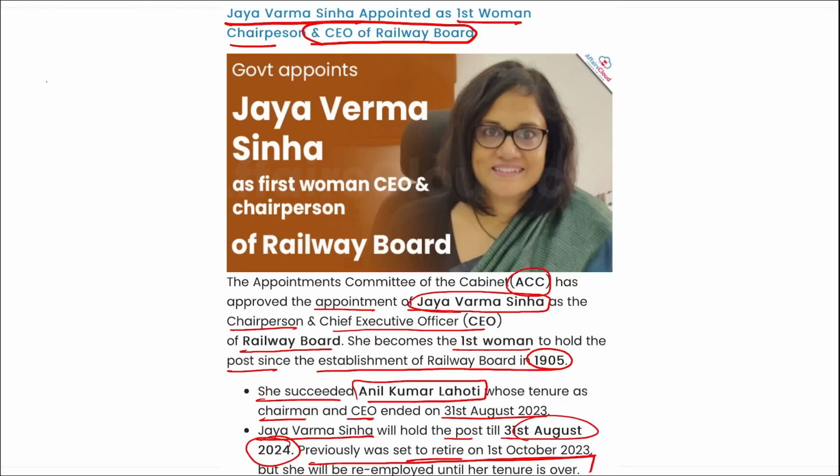Next, remember, Jaya Verma Sinha is an Indian Railway Traffic Service Officer of the 1986 batch. She started her career in 1988. During her 35 years, she has held various significant positions, including additional member for traffic transportation of the Railway Board. Then she was also the first woman to be appointed as the Principal Chief Operations Manager of South Eastern Railways in 2018.